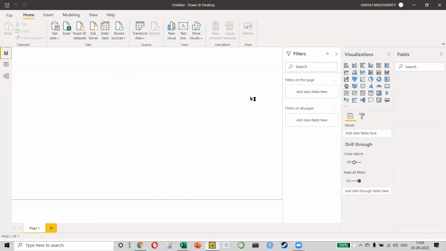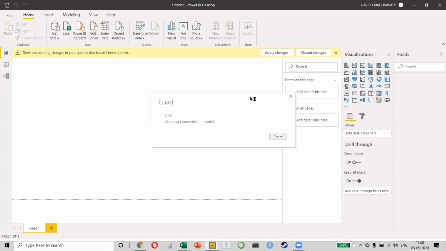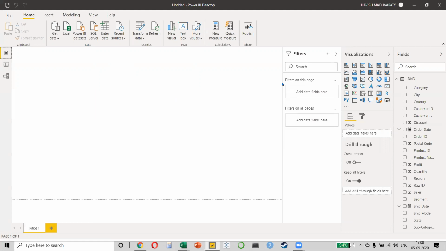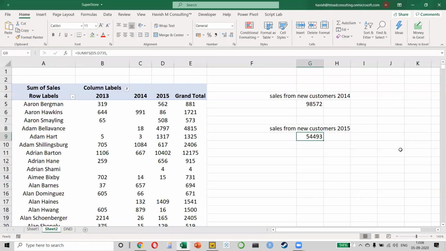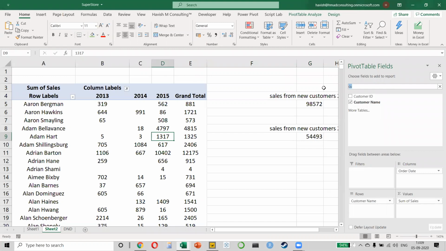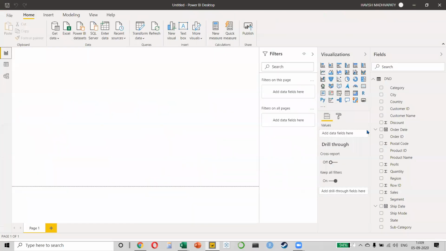And what we have done is, remember we made a pivot table on Excel. Similarly, we have connected to an Excel file on Power BI. And if you notice on the right side, you can see a list of all the columns. Is this process similar to pivot? Absolutely. Remember, even in a pivot, we had a list of all the columns on the right side. The same thing is working on Power BI as well.